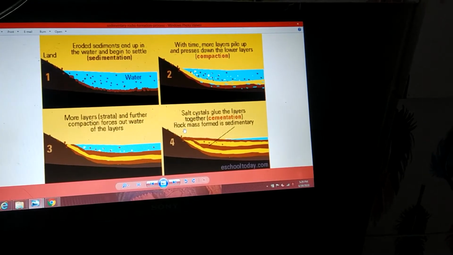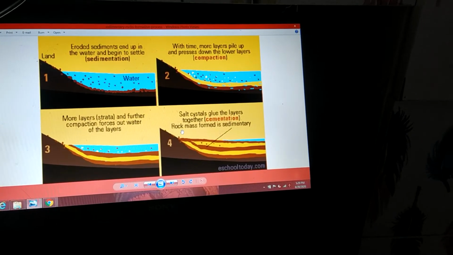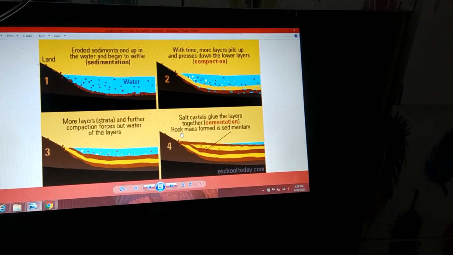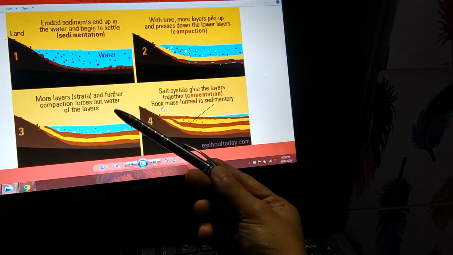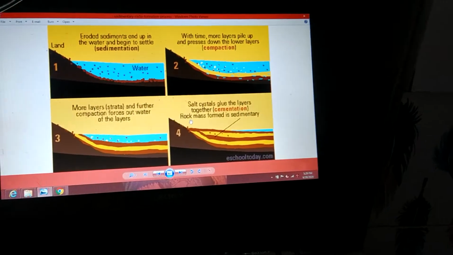As a result, what happens? Whatever water is present in them, that water will be squeezed out. This is called compaction. This is what the second image tells us.